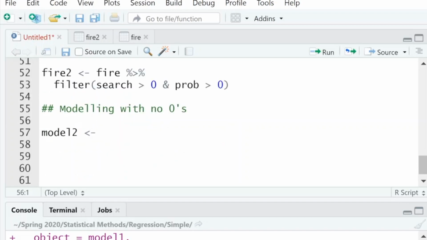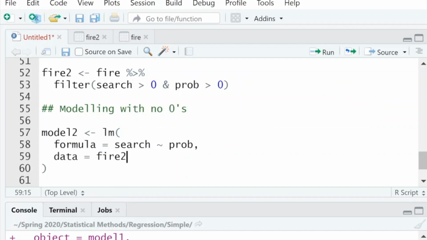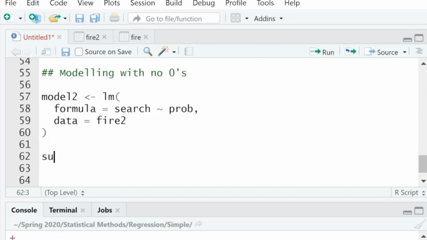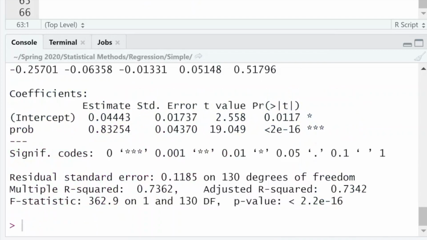Okay, so Model 2 is going to get linear model, and then we're going to just put in the formula, same stuff. Search as a function of prob. And then the data is going to be not from Fire 1, or not from Fire, but from Fire 2, the one without the zeros. And then we'll just hit it again with the summary.lm, put in Model 2, run that, and let's see.